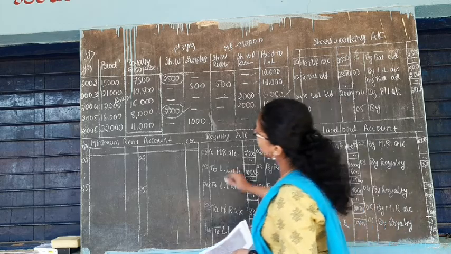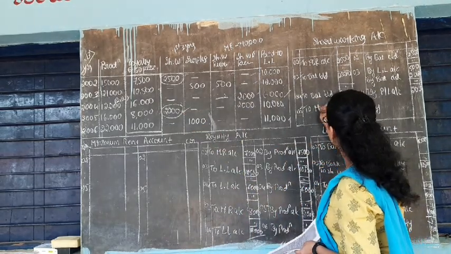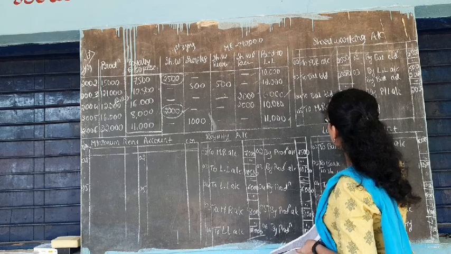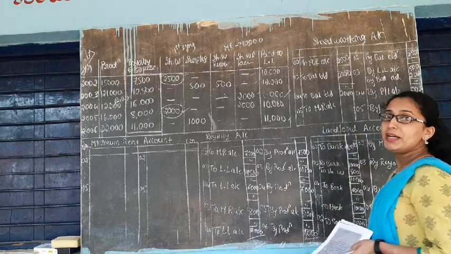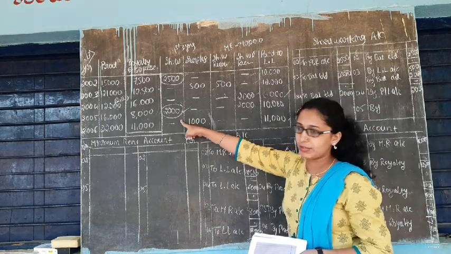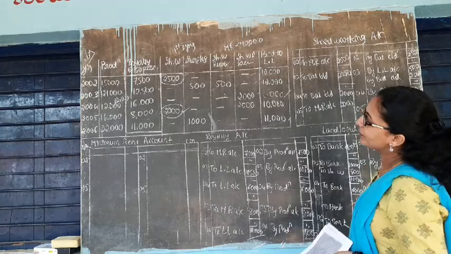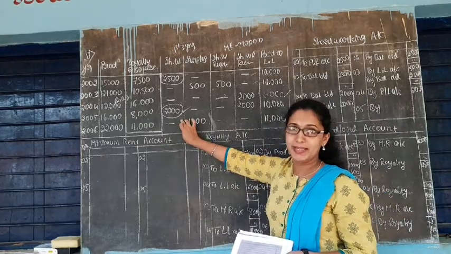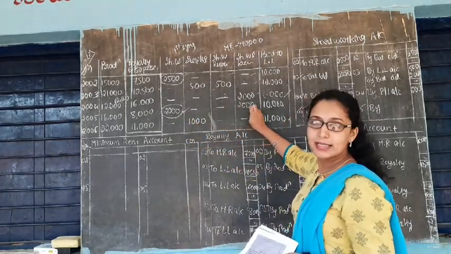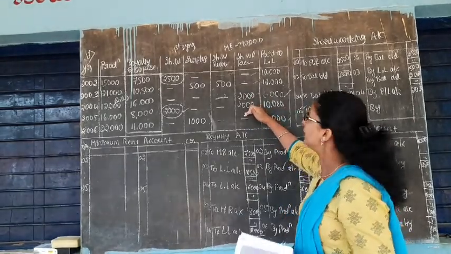Next year again there is a short working of 2,000. So what happens? It will transfer to minimum rent account. To minimum rent account, how much? There is a short working of 2,000.